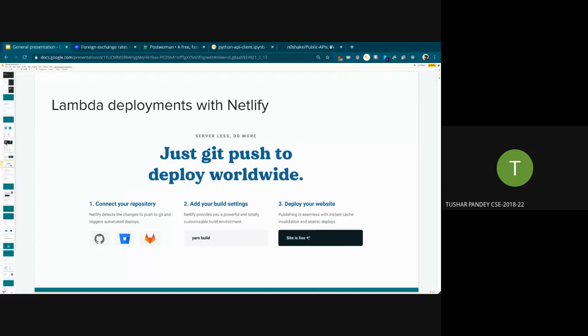It has Lambda deployments that will actually run your node code or any Python. If your server is written in Python, it will run your code, and it will respond to events just like a normal server would. But the overhead is very much reduced. And it's very simple.